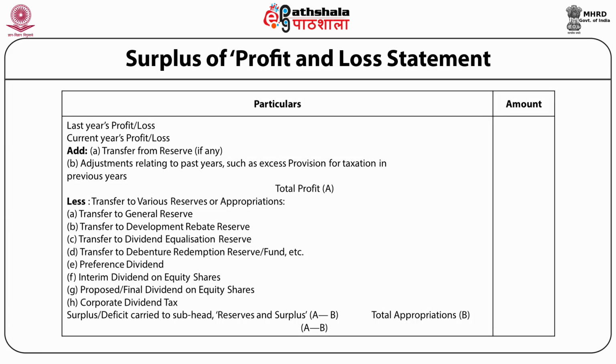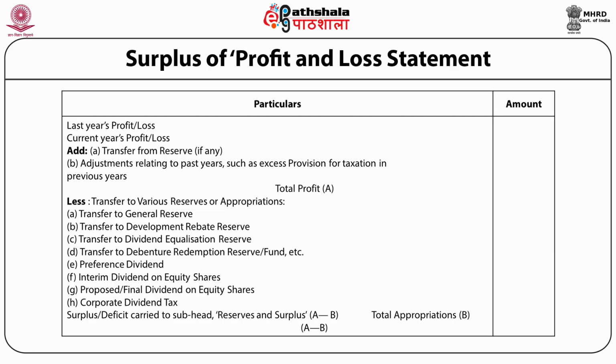profit and loss balance, then current year profit and loss is added in it, then add the transfer from reserve, adjustment related to past years such as excess provision for taxation in previous years, and by adding these items total profit is calculated. Then from this total profit, total appropriations are deducted to calculate the surplus deficit to be carried to reserve and surplus.